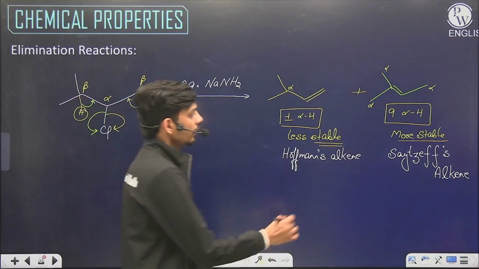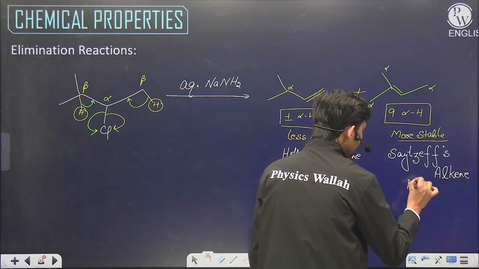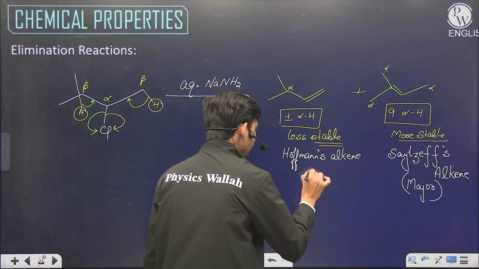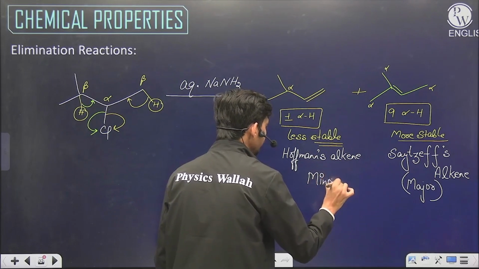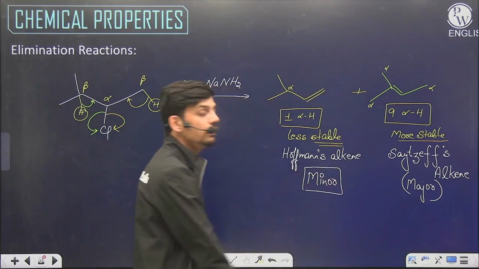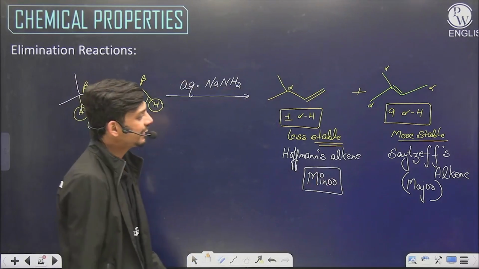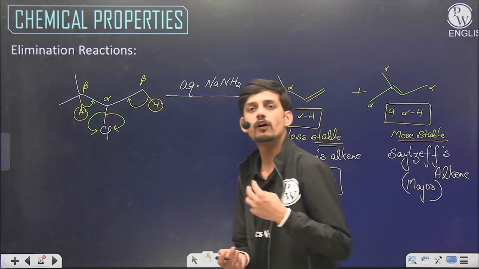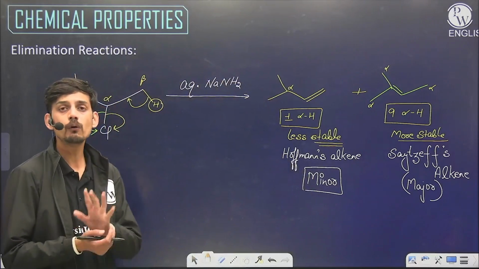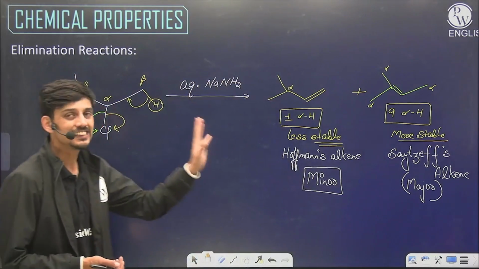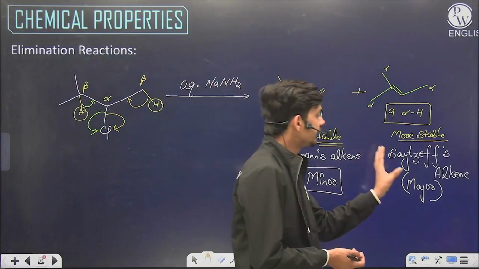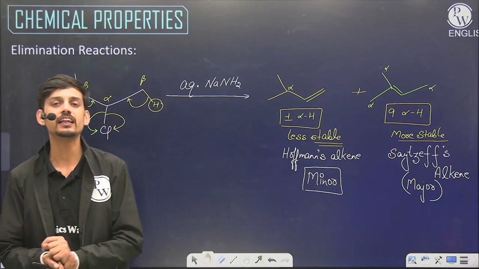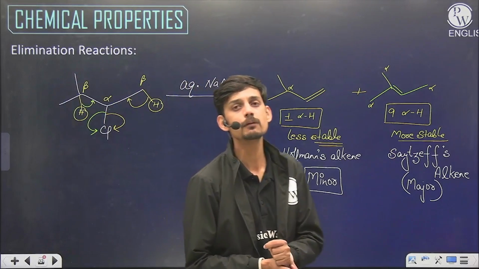Now, the more stable alkene will be formed in higher amount, so this is a major product, and the less stable alkene will be formed in lesser amount, so this will be a minor product. So we can say that elimination, whether occurring from E1 mechanism or E2 mechanism, both types of elimination follow the Saytzeff elimination rule. Saytzeff elimination rule means the Saytzeff alkene, the more stable alkene, the more substituted alkene will be the major product.